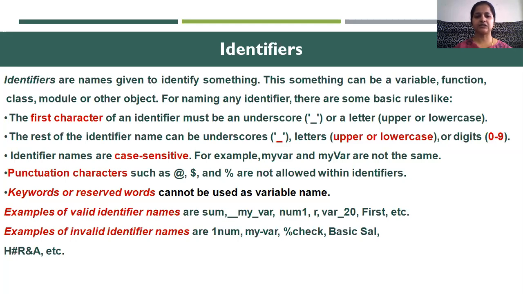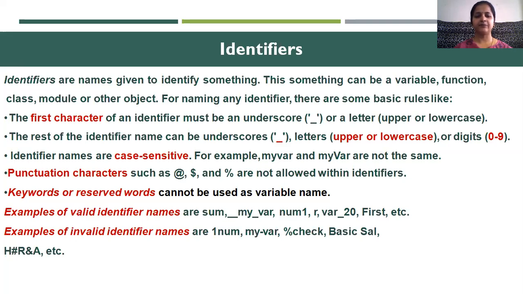Punctuation characters such as @, dollar or percent are not allowed within identifiers. Keywords or reserved words cannot be used as a variable name. Examples of valid identifier names are given here: sum, _my_var, num1, etc.